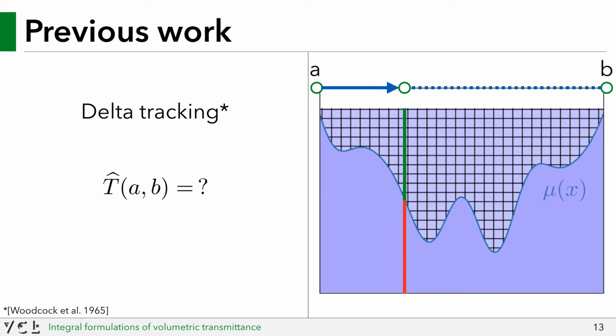If the estimator hits a null particle, it samples another free flight step, and the entire process repeats. If it samples a real particle, it terminates and returns an estimate of 0. If a real particle is never hit and the estimator eventually reaches B, then it returns an estimate of 1.